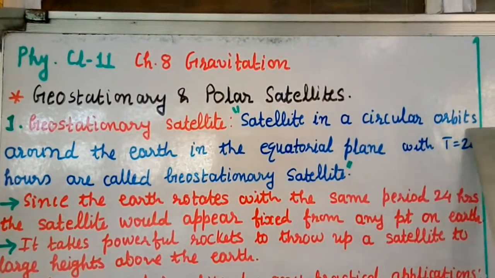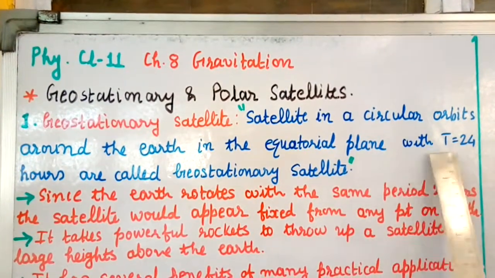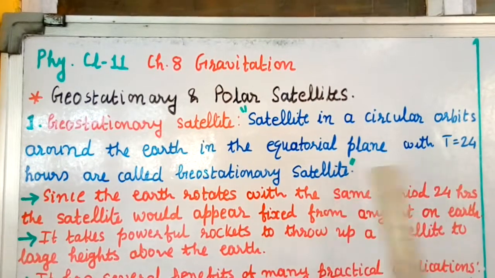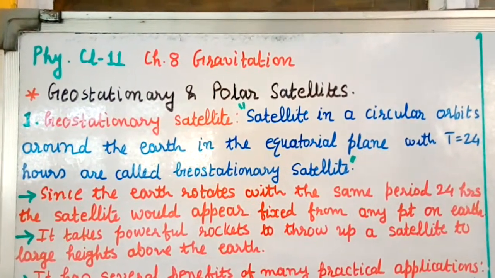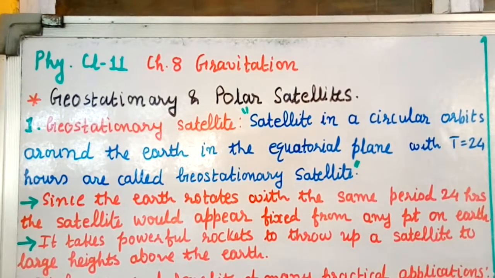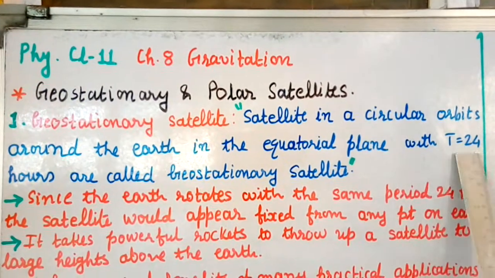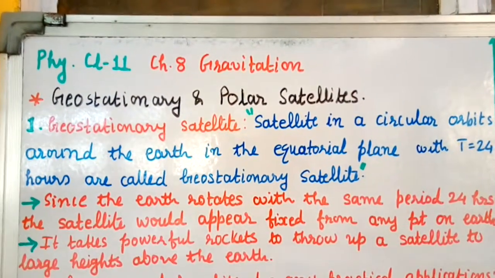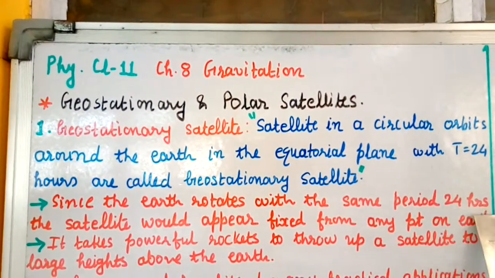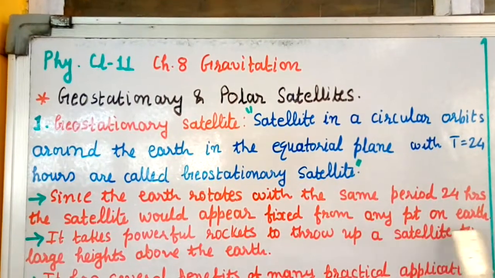Satellites in circular orbits around the earth in the equatorial plane with T equal to 24 hours are called geostationary satellites. So the satellite which is moving in an orbit in the equatorial plane of the earth and the time period of this satellite is 24 hours, then you call that a geostationary satellite. Since the earth rotates with the same period, 24 hours, the satellite would appear fixed from any point on earth.